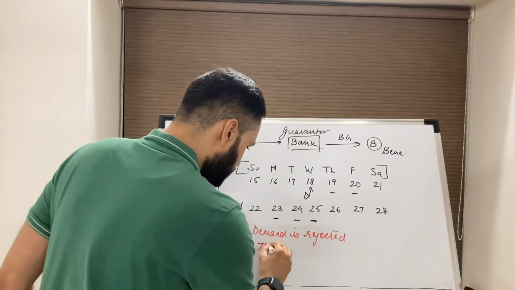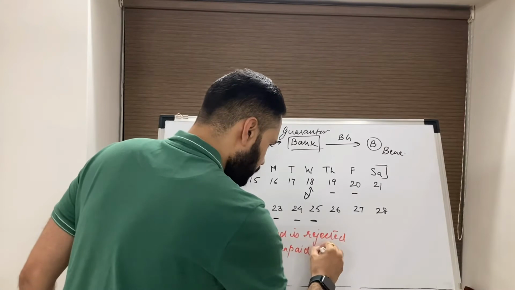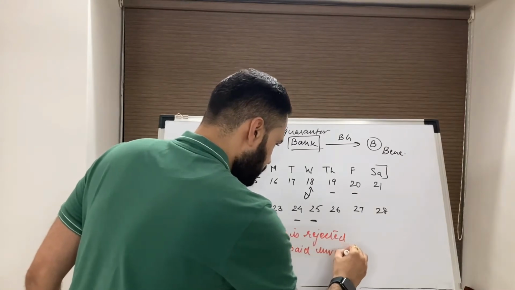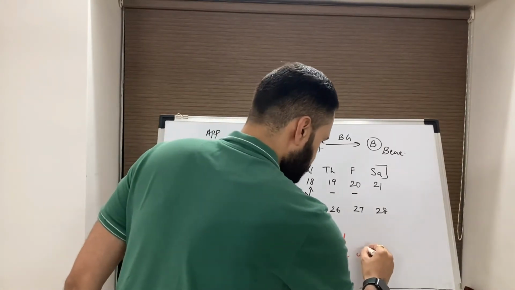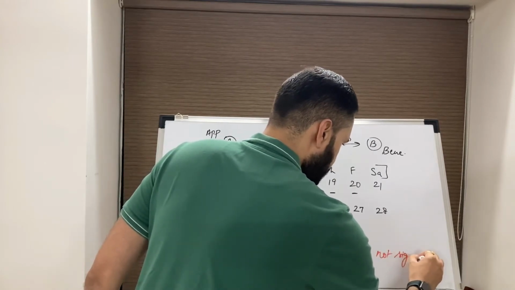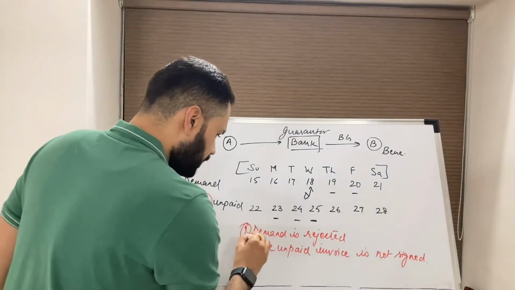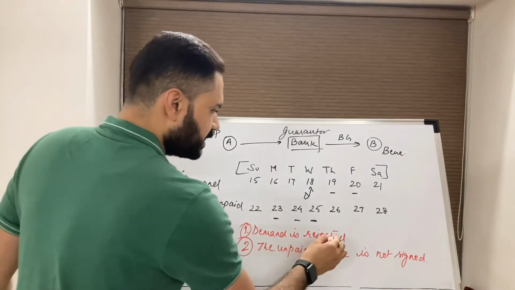The unpaid invoice is not signed. Now these two things have to be clearly mentioned when you are rejecting any demand.